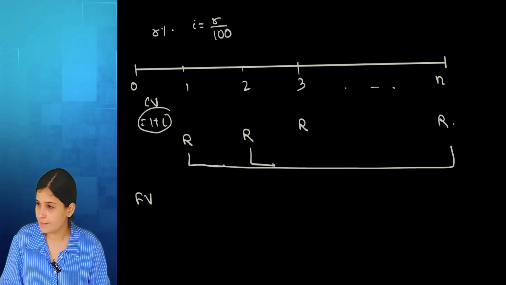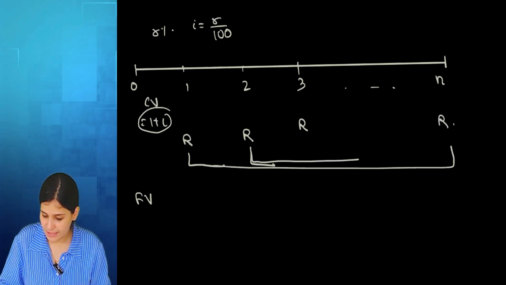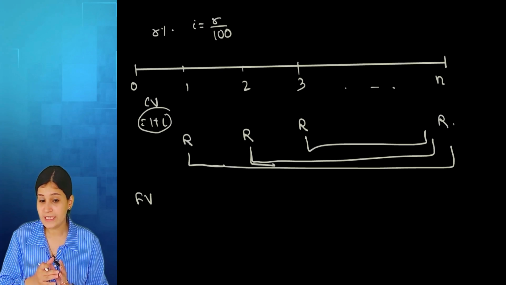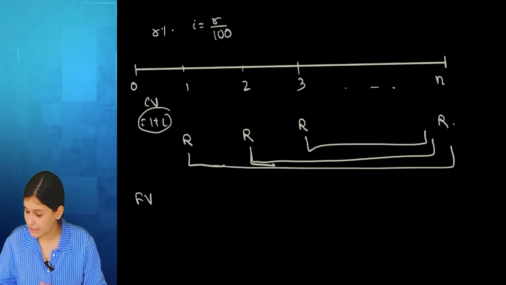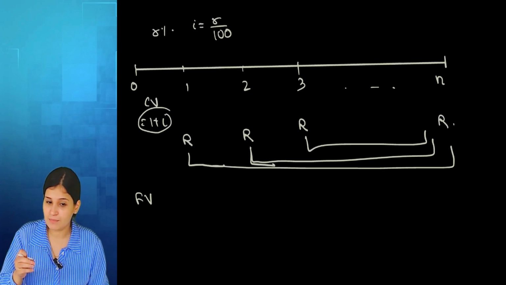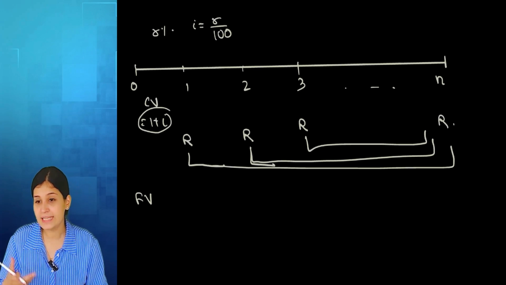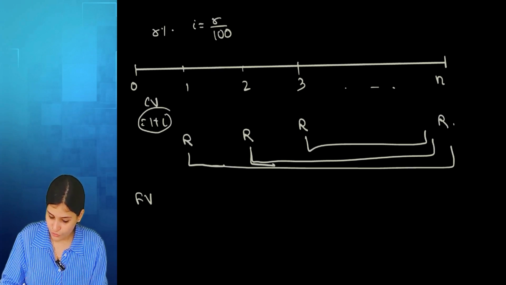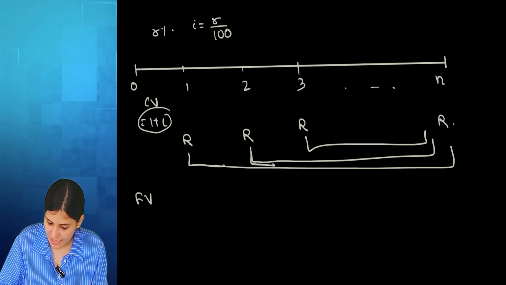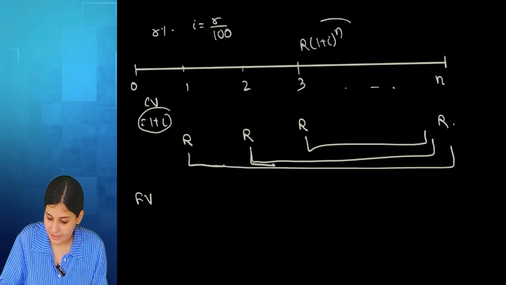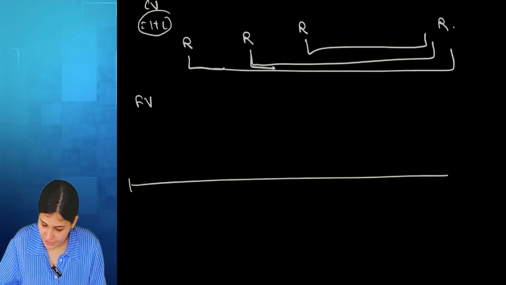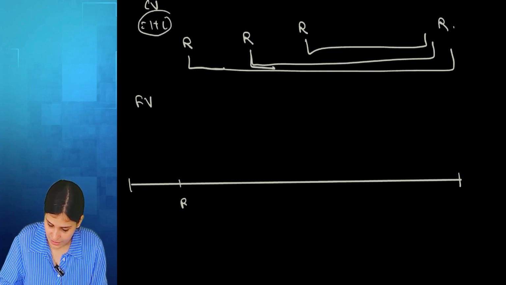From here till here, n minus 1 installments. From here till here, n minus 2 installments. Here, n minus 3 times. So the interest will get multiplied, it's going to get added. Every single time in R, the compounding value is going to get multiplied. And then using geometric progression, we can find the future value. So future value will be something like R times 1 plus I to the power n. It's going to get multiplied. Yes or no?